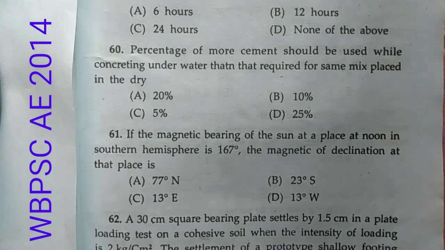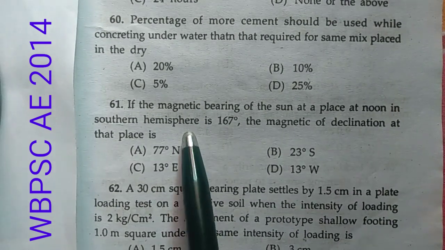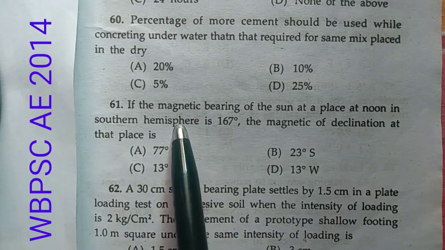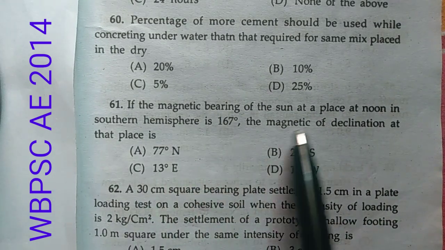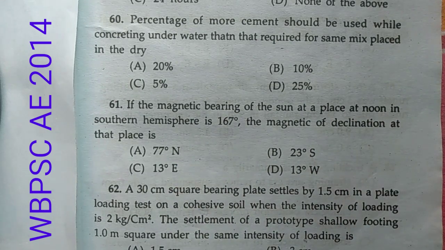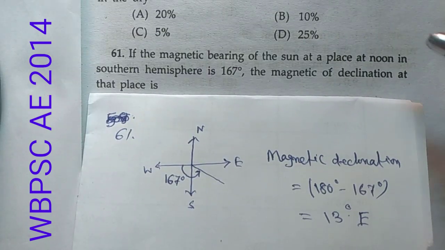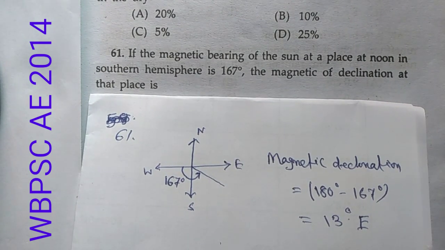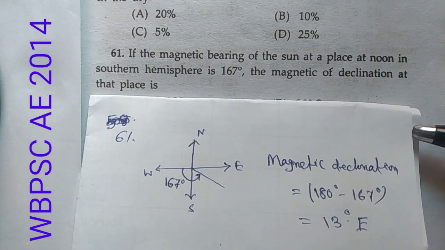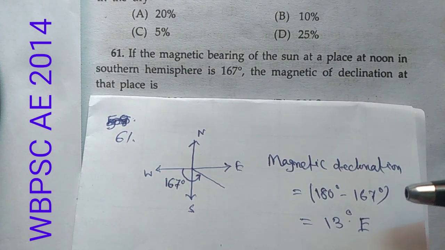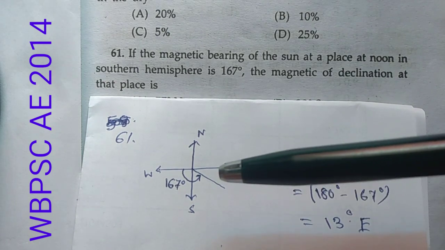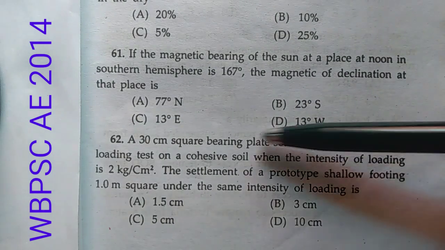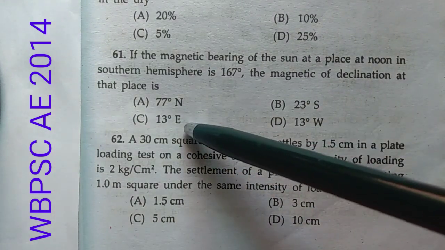Now 61. If the magnetic bearing of the sun at a place at noon in the southern hemisphere is 167 degree, the magnetic declination at that place will be. Now the solution is, this is the line having the magnetic bearing of 167 degree. Now the magnetic declination is 180 degree minus 167 degree, that is 13 degree east. So the magnetic declination of this line is 13 degree east. So option C, 13 degree east, is the correct answer.